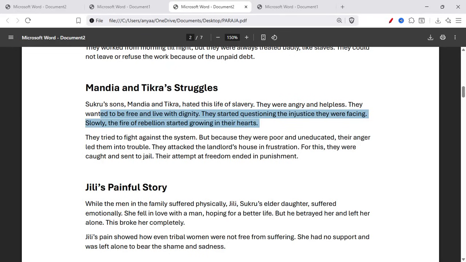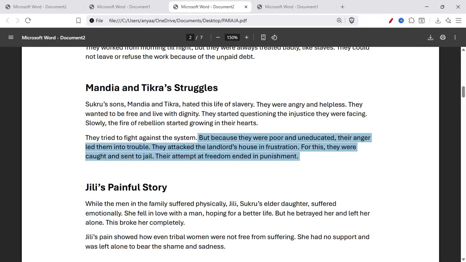They tried to fight against the system, but because they were poor and uneducated, their anger led them into trouble. They attacked the landlord's house in frustration. For this, they were caught and sent to jail. Their attempt at freedom ended in punishment.